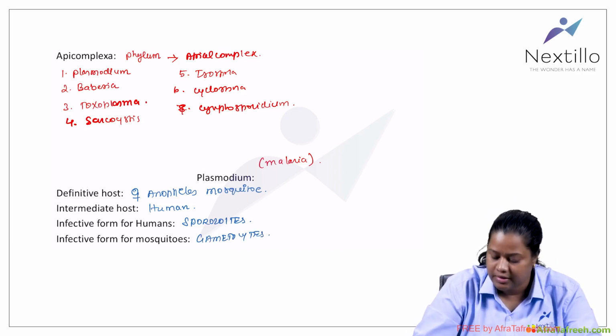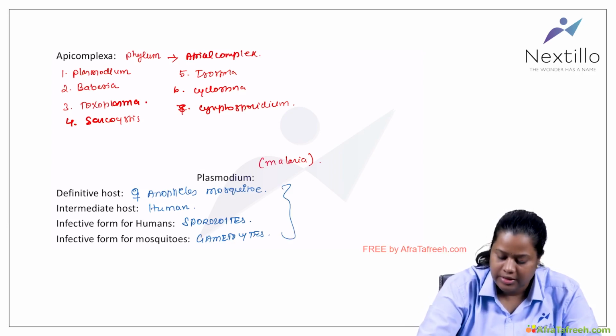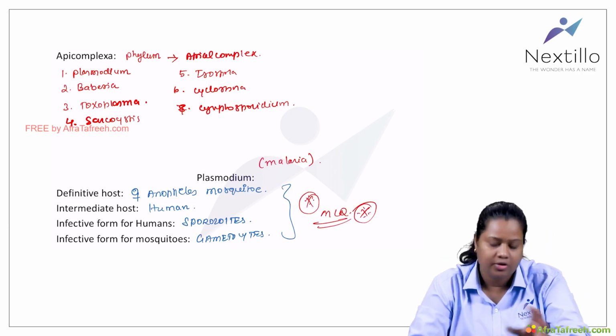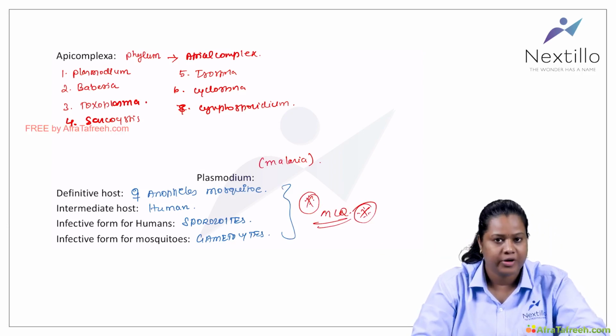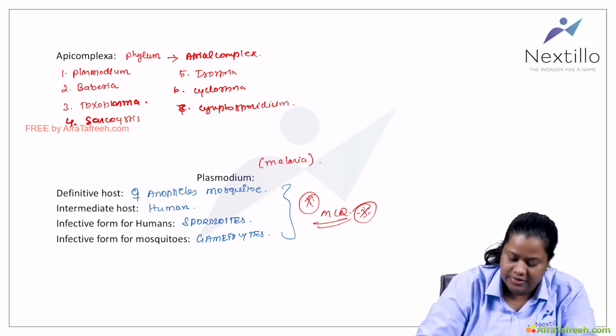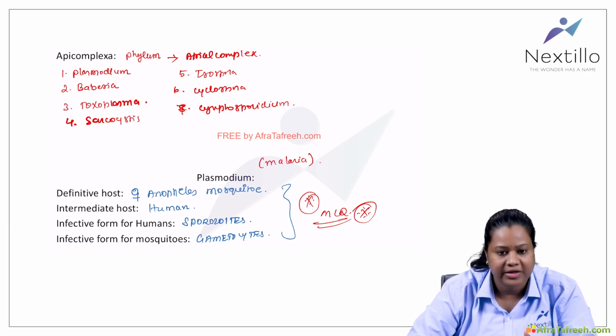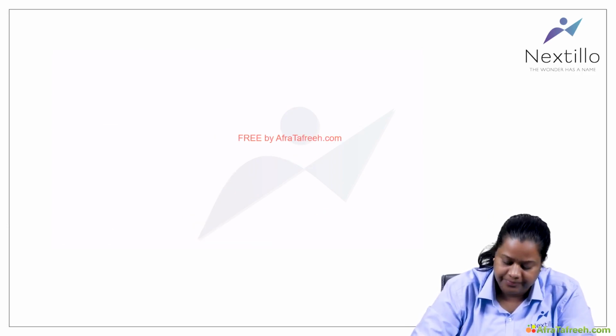So all these are very important MCQs. They have been asked many times in many exams. It is MCQ, so they can twist and turn anything. These four points they can ask you anyway. So you should be very thorough about the infective form, which is the diagnostic form, and which will be the infective form for the vector. All these you should be aware of.